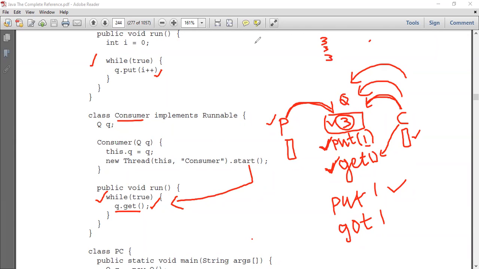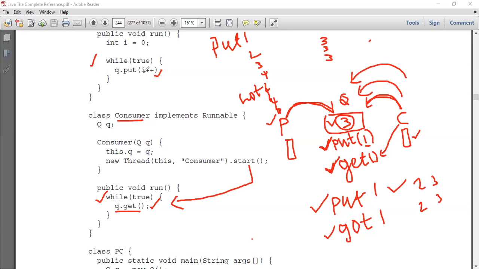Actually you should get put 1, got 1, put 2, got 2, put 3, got 3. But if I write code like this, I won't get this desired output. Instead I'll get put 1, put 2, put 3, put 4, and next got 4, got 4, got 4.